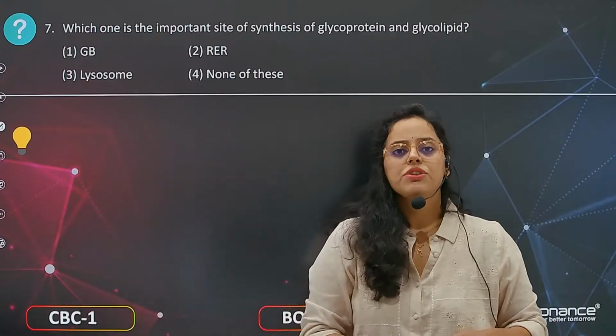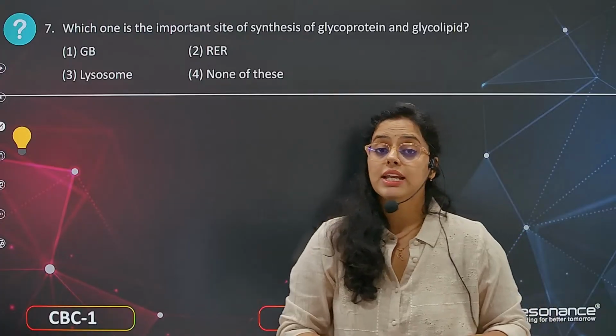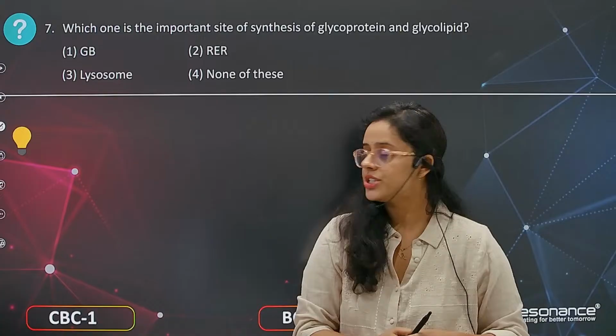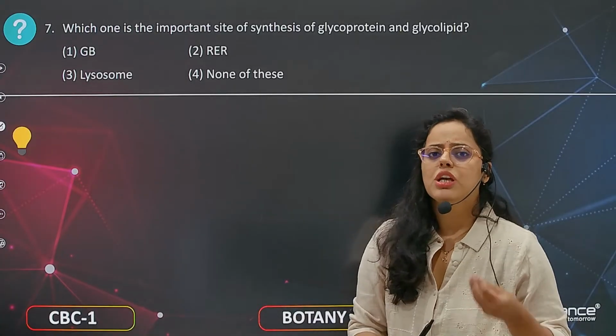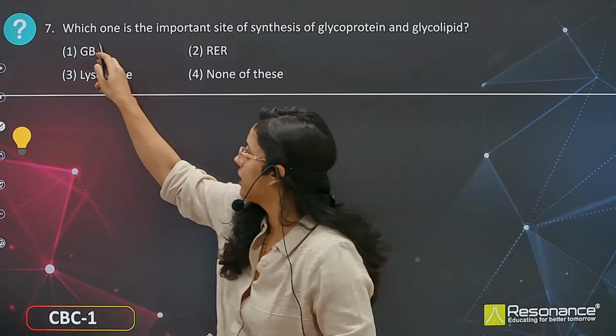Now, which of the following is an important site for synthesis of glycoprotein and glycolipid? This we have already discussed in the exercise itself, in worksheet 3. So glycoproteins and glycolipids are formed in Golgi bodies.